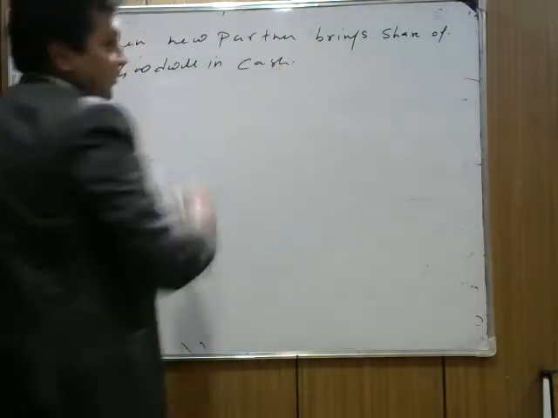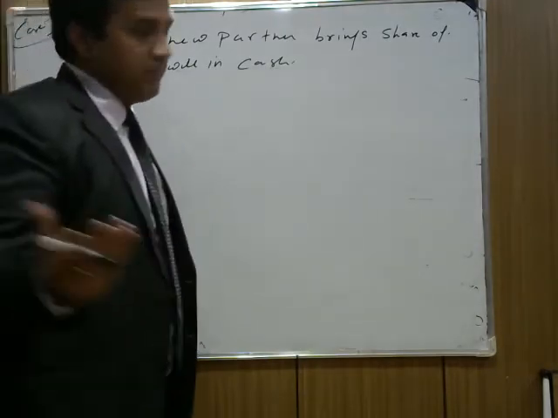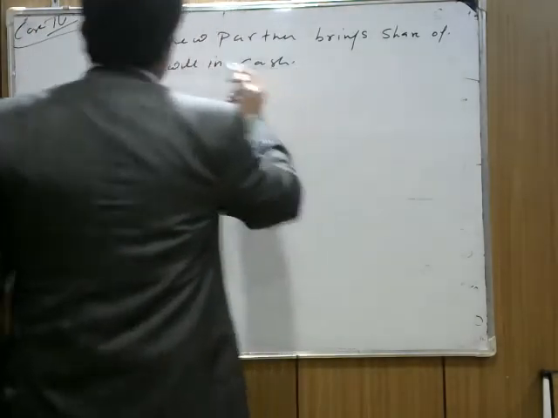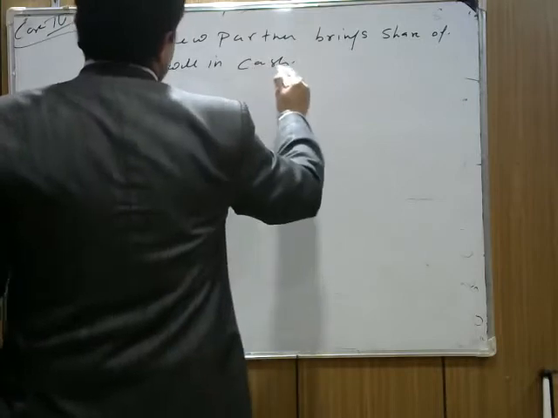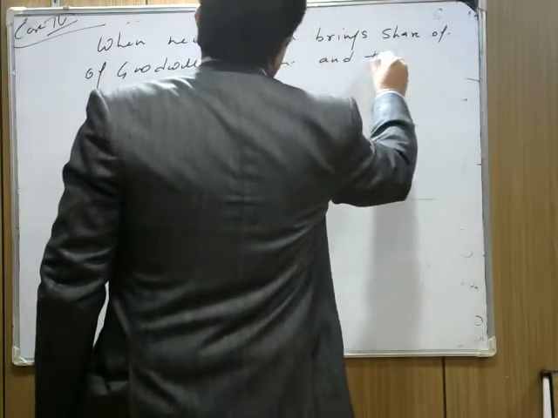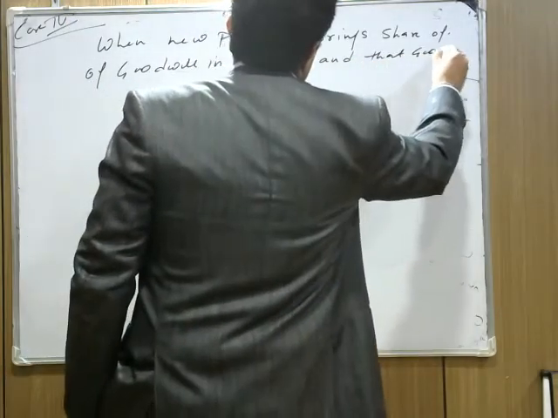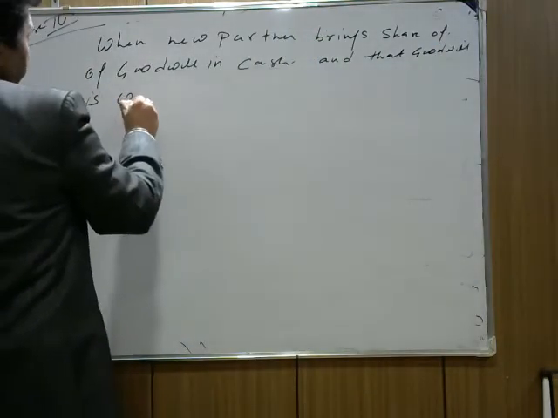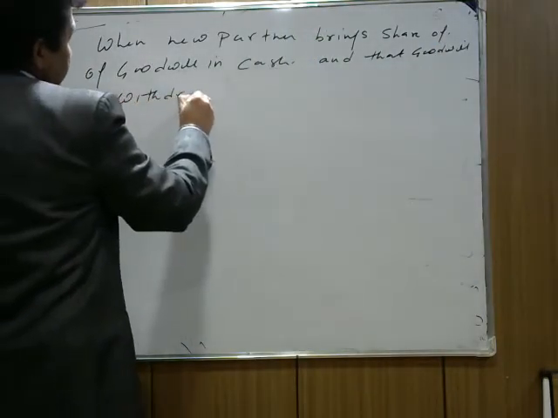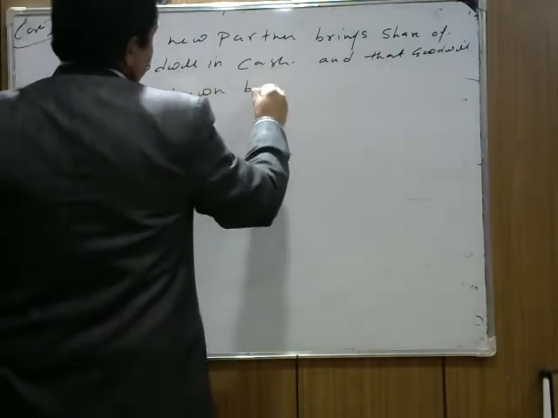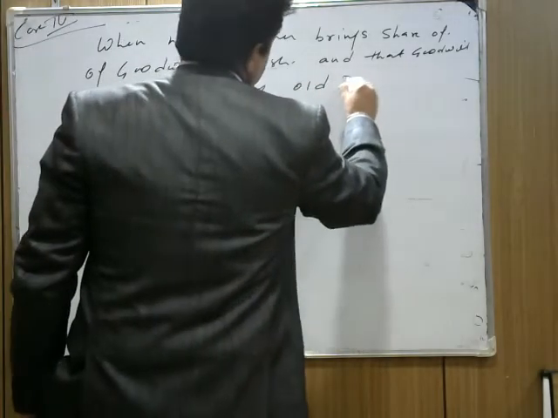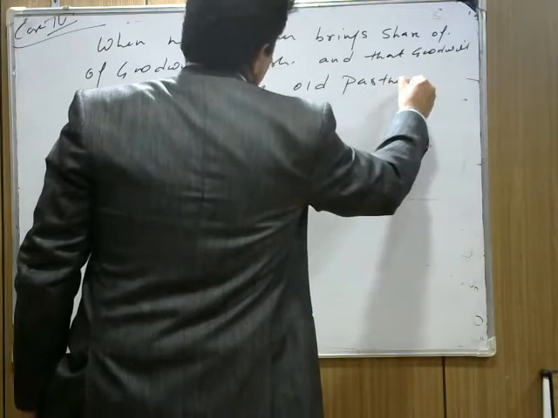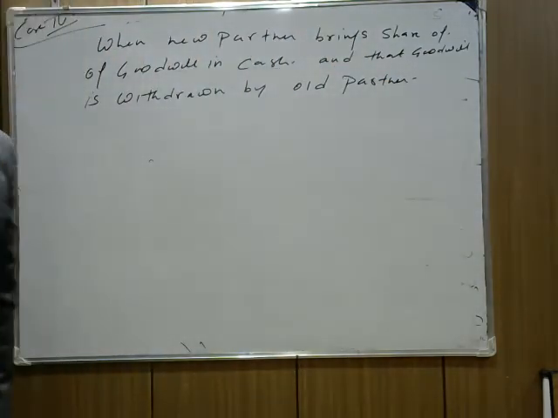Whenever the new partner brings goodwill in cash, we call it premium for goodwill. When the new partner brings his share of goodwill in cash and that goodwill is withdrawn by the old partners. Now what that means is, withdrawn by old partners.